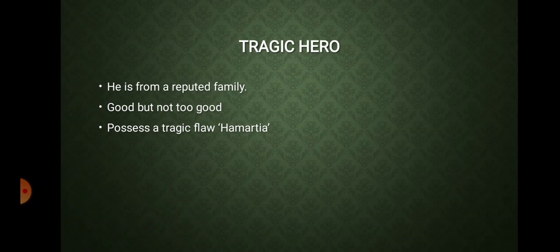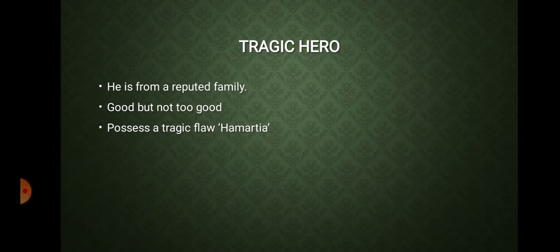And if anything bad happens to a bad person, then you would not sympathize with him. So that person has to be good, but not too good. You have to keep that in mind. He doesn't have to be so good as to break your faith in God.